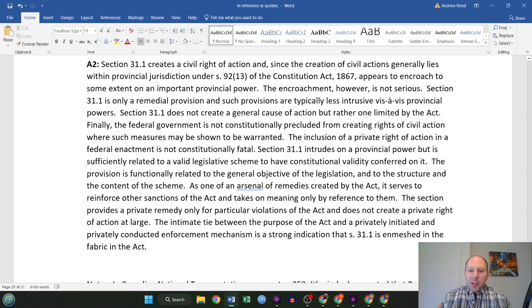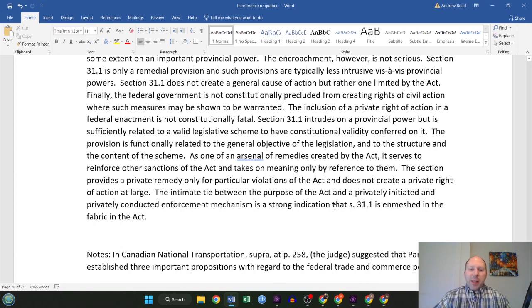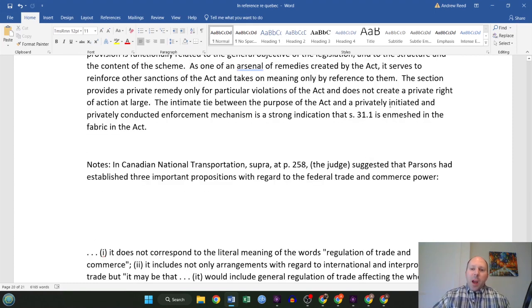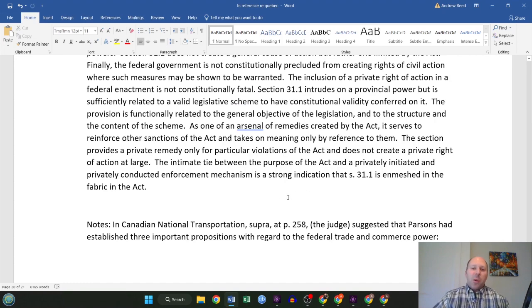As one of an arsenal of remedies created by the Act, it serves to reinforce other sanctions of the Act and takes on meaning only by reference to those other sections. The section provides a private remedy only for particular violations, does not create a private right of action at large. And the intimate tie between the purposes of the Act and a privately initiated and privately conducted enforcement mechanism is a strong indication that 31.1 is enmeshed in the fabric of the Act, to quote them. So, again, you can see that the court is really in favor here and sees this as being part of the trade and commerce power.